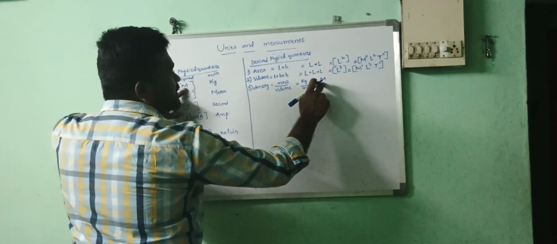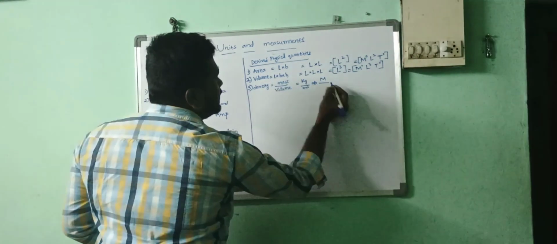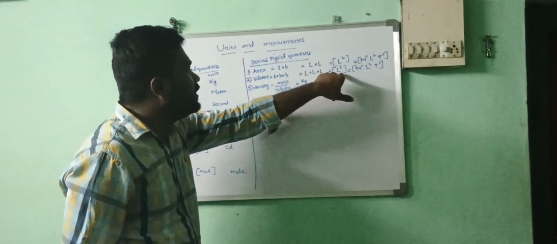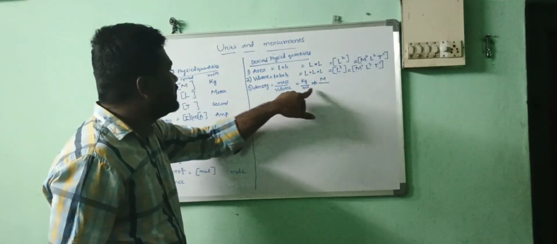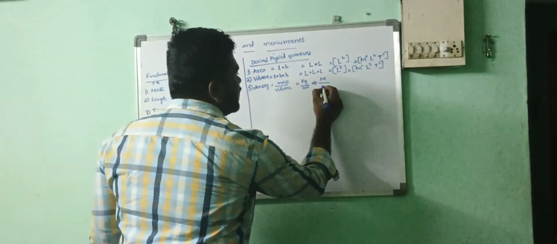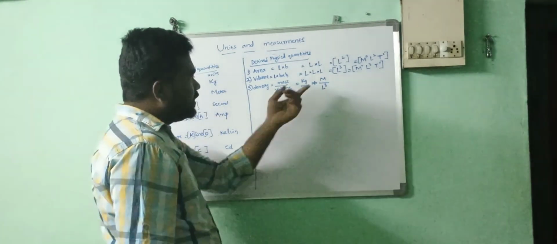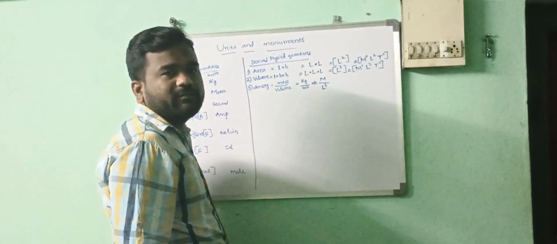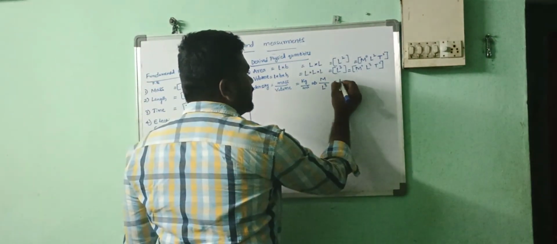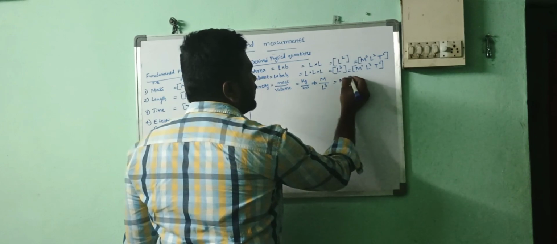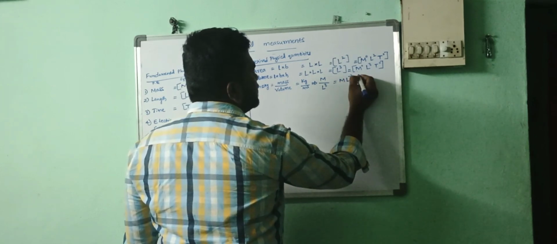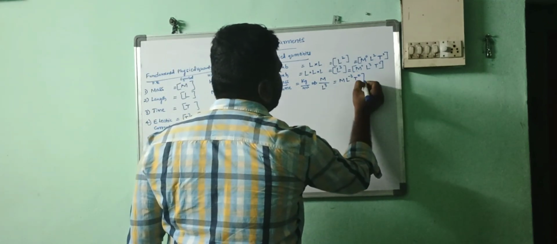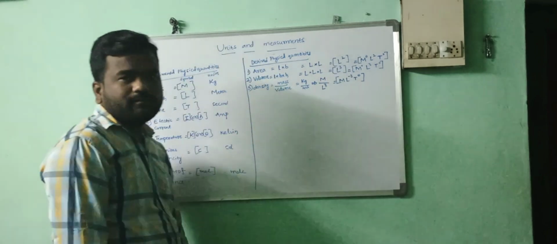So you have to write like this: for the mass you are using the letter M. For the volume, L cube. Simply you can write L cube here, the term of volume. Here plus 3 is in the denominator. When you send this term to the numerator, it will become minus. So M L power minus 3, T power 0. There is no T, that's why I am writing T power 0. Understand?